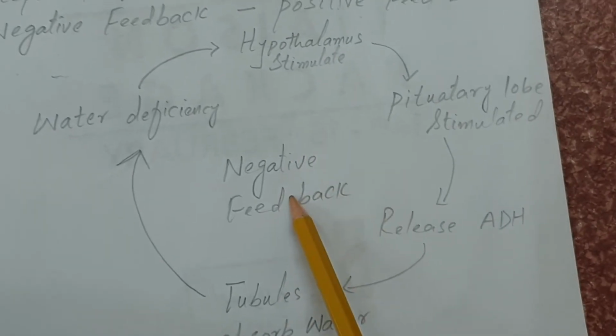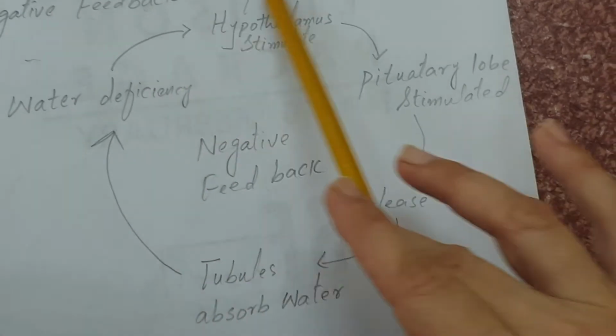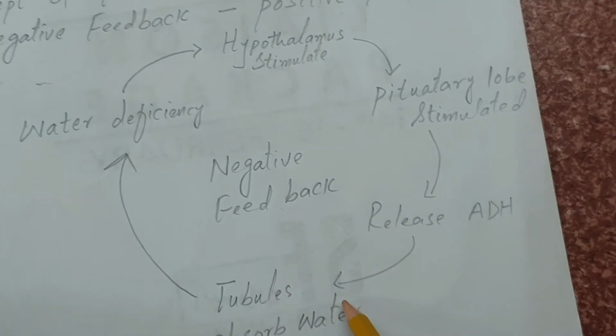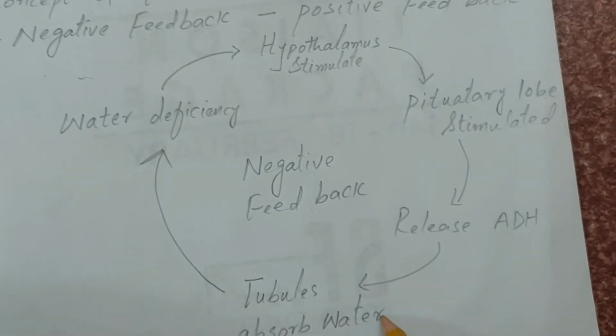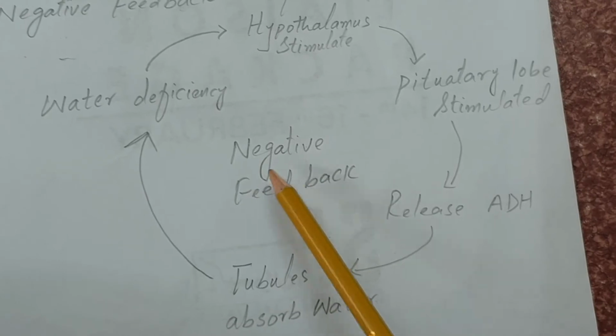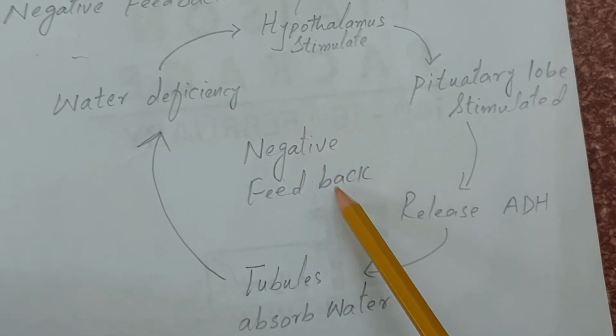For example, this diagram shows the regulation of water inside the human body, and this is an example of negative feedback. In negative feedback, the product affects the reactant negatively.